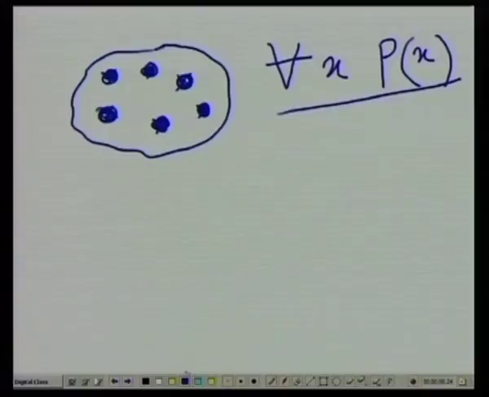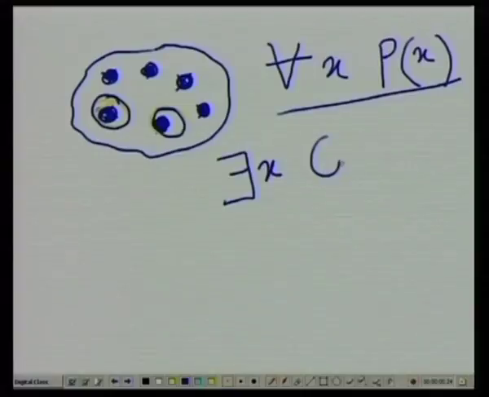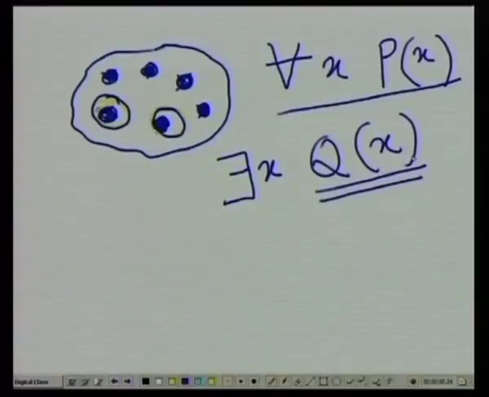Suppose I choose another color here. Let me take this color, and I mark some special elements with this. Suppose I write there exists x such that q x. That means there should be at least one element in this set for which q x is true. Here I have shown that for these two elements, q x is true.